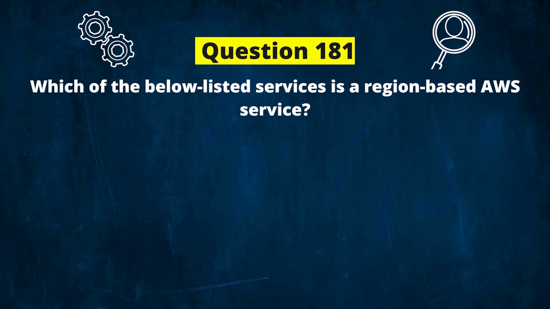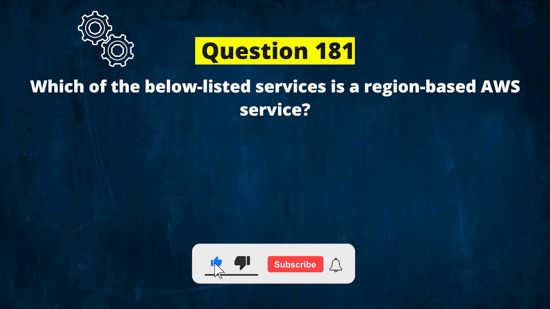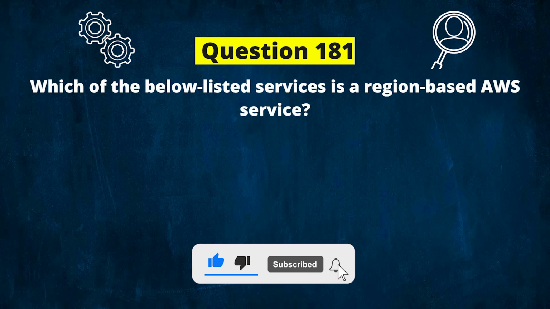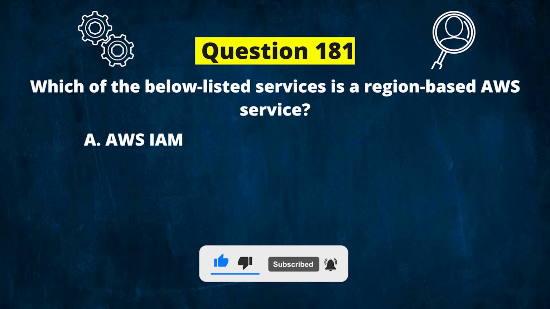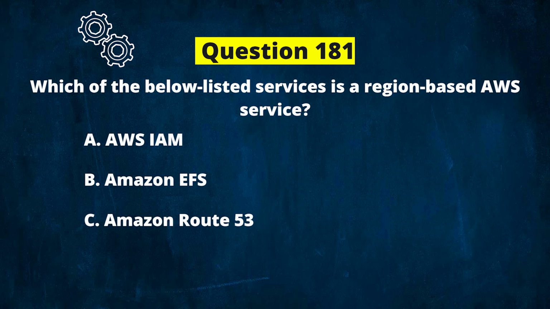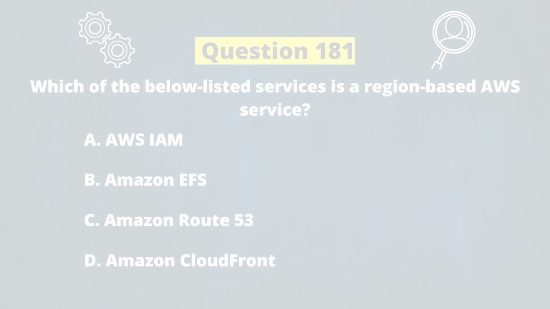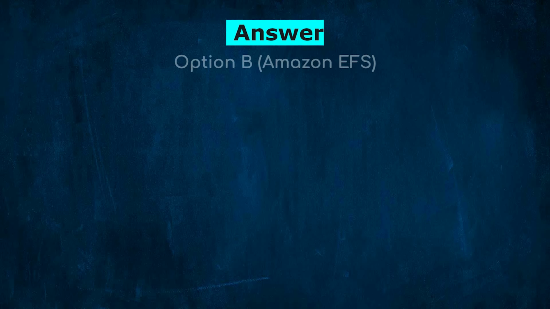Next question. Which of the below listed services is a region-based AWS service? And the options are A. AWS IAM, B. Amazon EFS, C. Amazon Route 53, D. Amazon CloudFront. And the correct answer is option B.